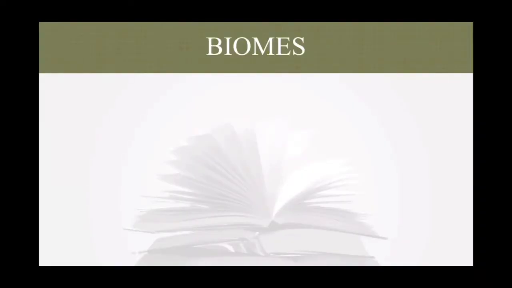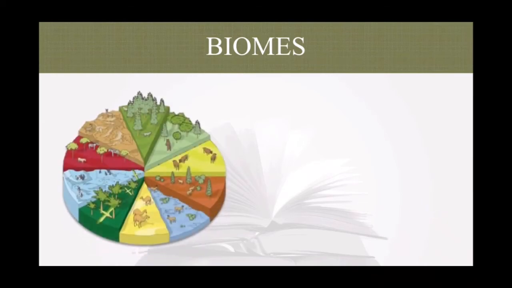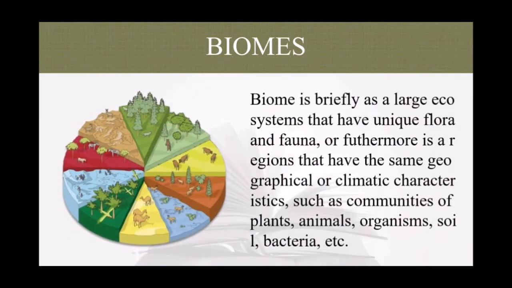The next topic that we are going to explain is biome. A biome is briefly a large ecosystem that has unique flora and fauna, or regions that have the same geographical or climatic characteristics, such as communities of plants, animals, organisms, soil, bacteria, and etc. Biomes are formed due to differences in geographical and astronomical location. These differences then produce an unlimited number of types of biomes on Earth.